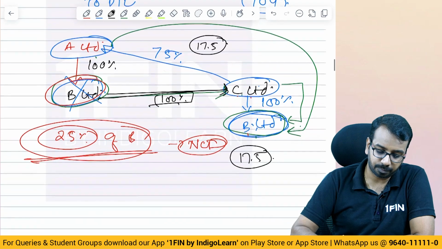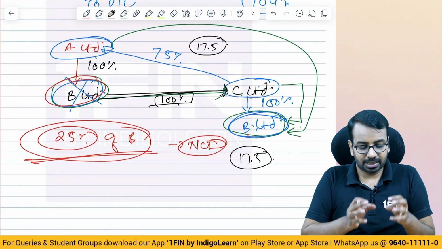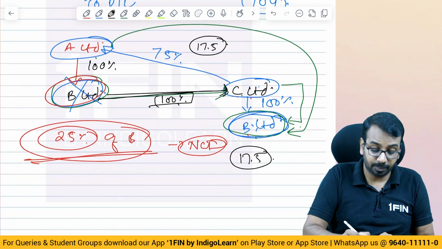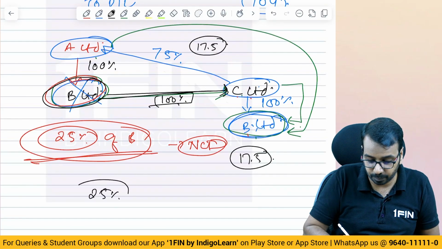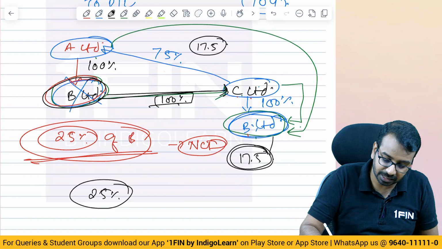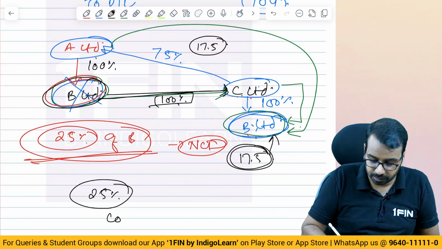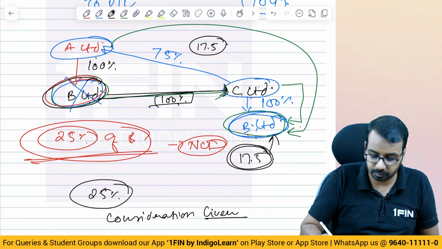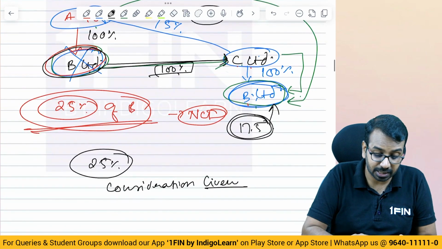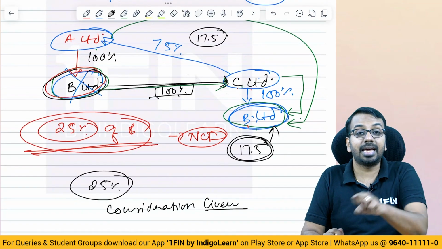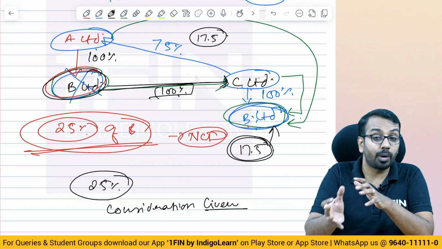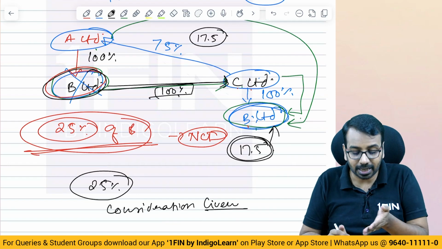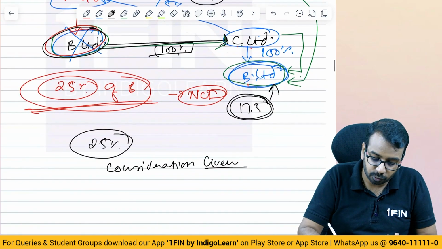Now, what has happened here is, you have to understand it very carefully, A has given B Limited to C. How much? 25%. So, can I say if 17.5 lakhs is the fair value of B, consideration given, who gives the consideration? Because A has now acquired stake in C also. A has acquired 75% stake in C, right? To acquire that 75% stake in C, what has A given? A has given 25% of B.